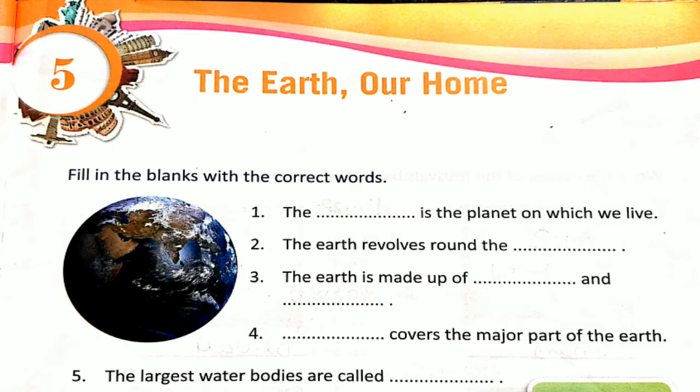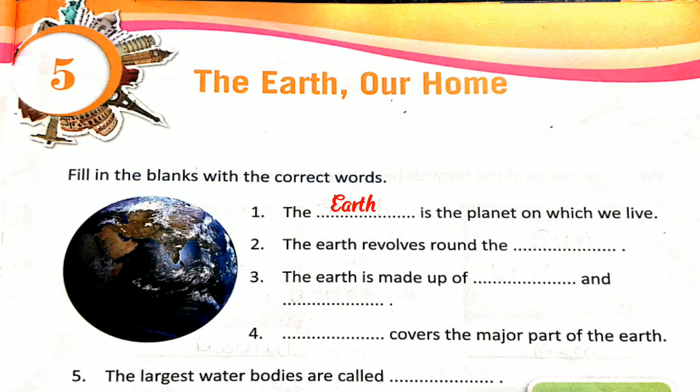Now we are going to do an exercise, and you also write with me: Unit 5, The Earth, Our Home, revision. Fill in the blanks with the correct words. Number one: the blank is the planet on which we live. Here we can find a photograph of Earth. So, we live on Earth. Very good, children.